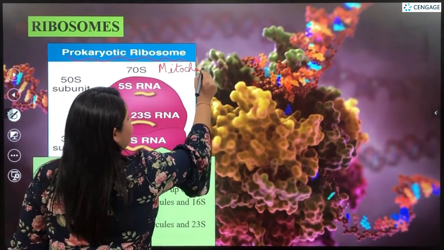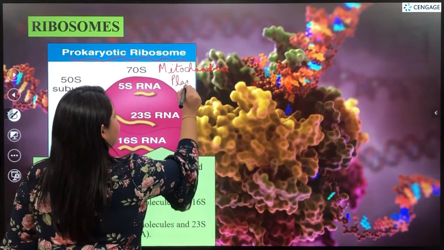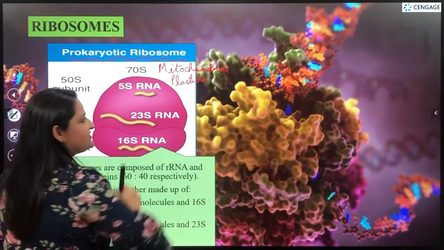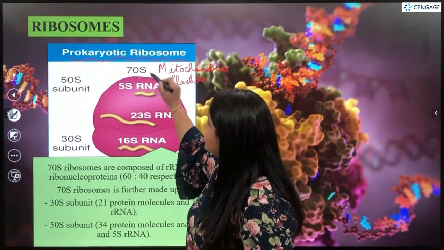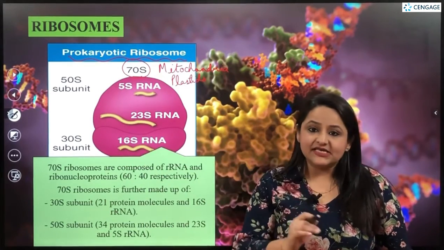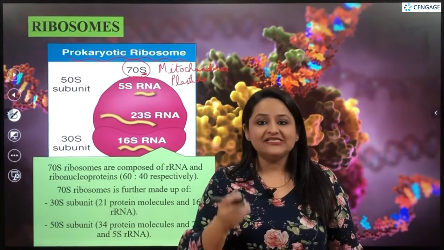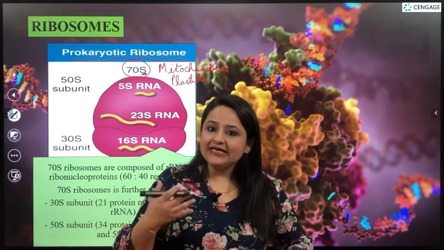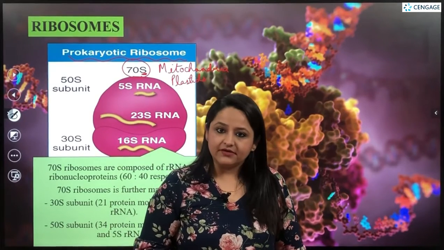So in all these three structures, the ribosome is a 70S type ribosome. Now, what exactly is the S that we are mentioning? This S is known as the Svedberg unit or Svedberg coefficient, which is an indirect method of knowing the density of a particular particle.